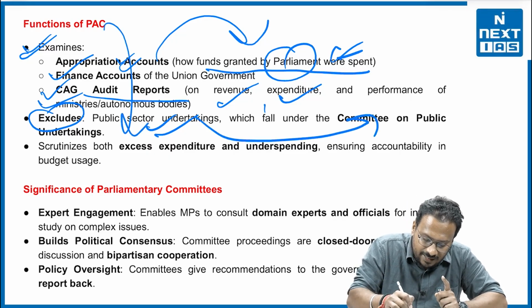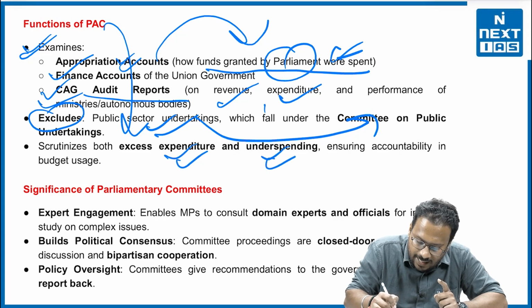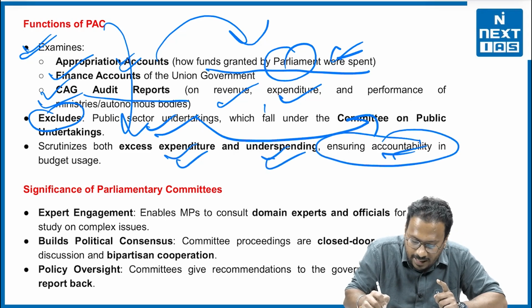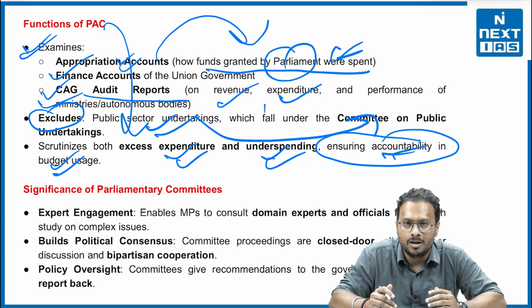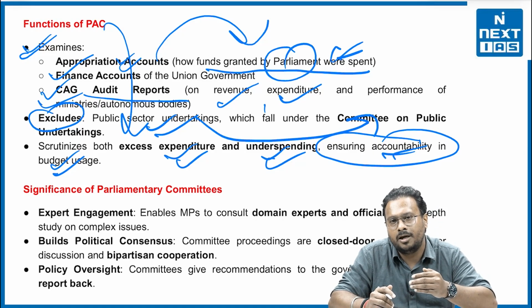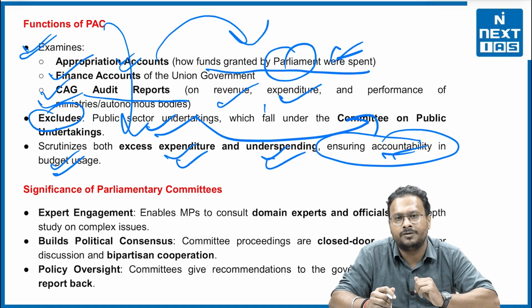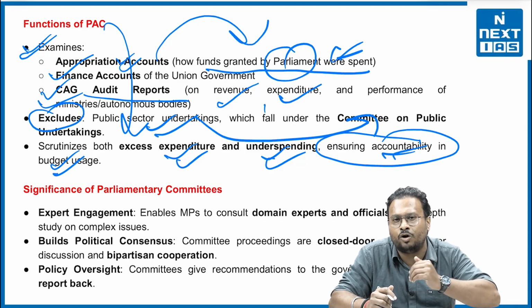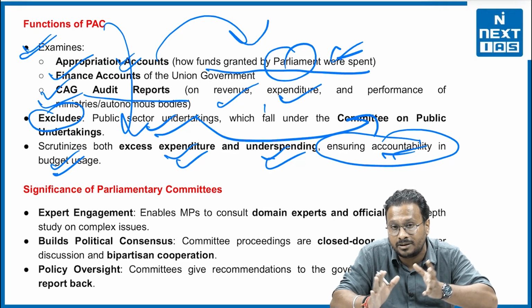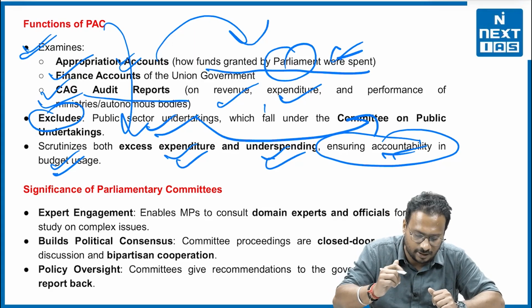The PAC scrutinizes both expenditure and underspending, ensuring accountability in budget use as well. Underspending, for example: the government gave you 100 rupees, but you were able to spend only 70 rupees. So what exactly led to the situation that you could not spend the 100 rupees? This is the accountability, this is the transparency in the funding system.